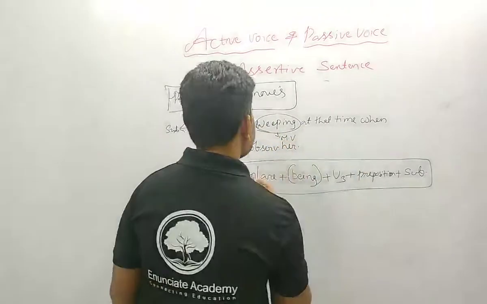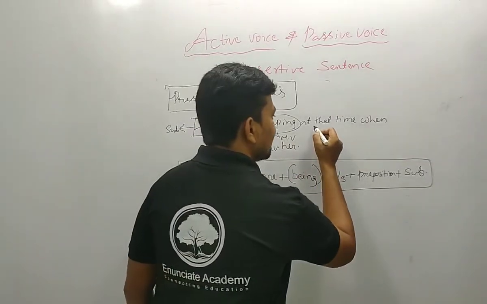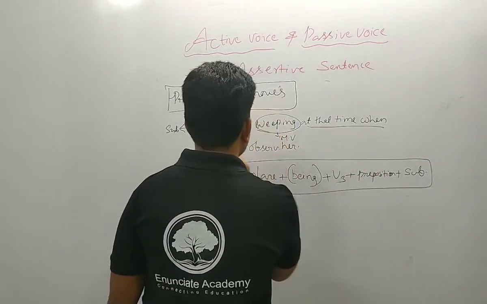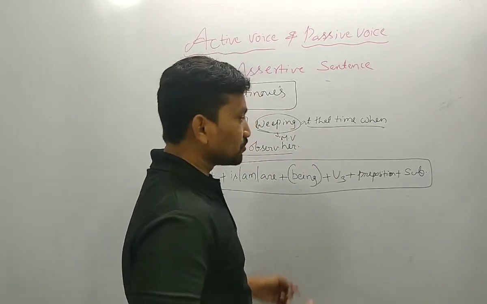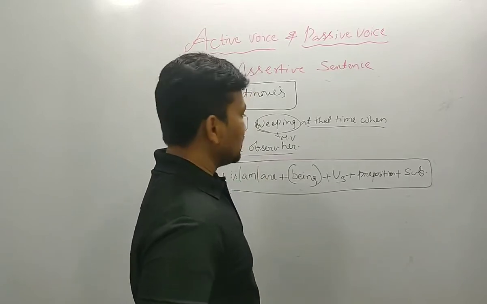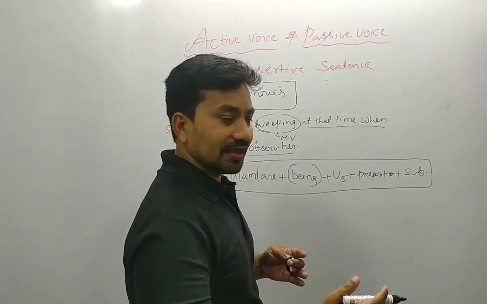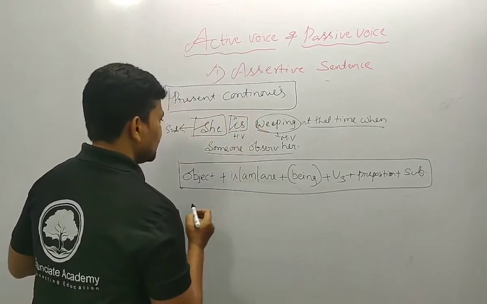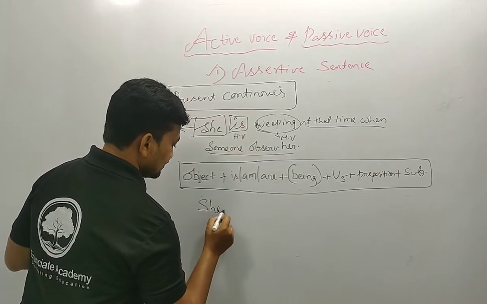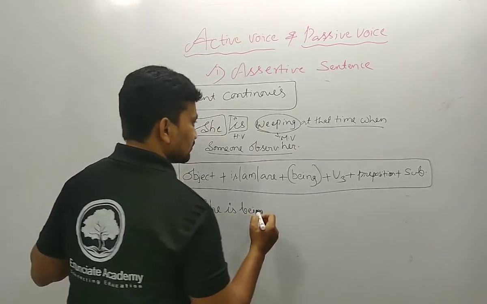At the time when someone observes her, here the object is not strong enough to convert to passive voice. So at that time, in the passive way, we mention only the subject here. So what is that?